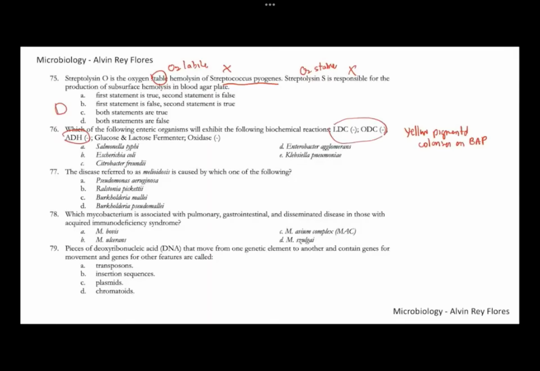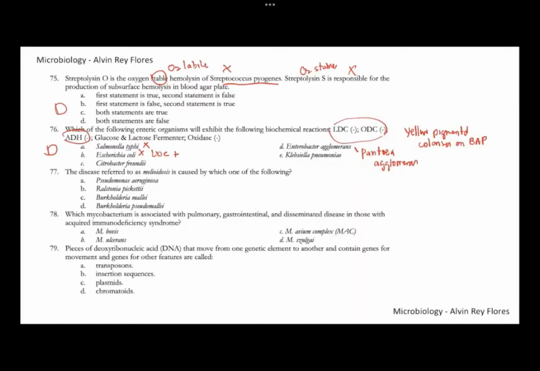So this is definitely letter D, Enterobacter agglomerans, now known as Pantoea agglomerans. E. coli is not the answer since E. coli is LDC positive. Salmonella is also not the answer since it's a non-lactose fermenter. So number 76, letter D.